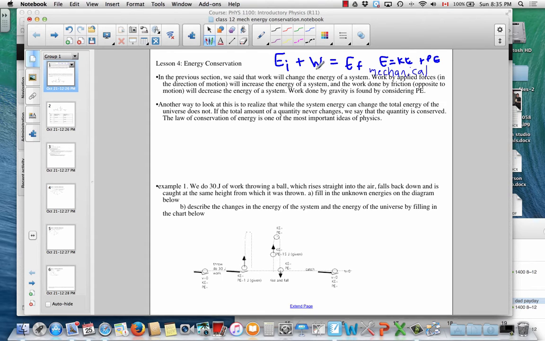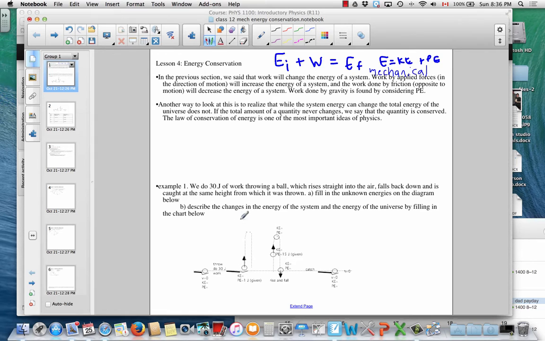But there's another way of looking at that. And that is to say that although the energy of the system can go up or down, the energy of the universe doesn't ever change. And so what this term here represents is different forms of energy. If there's an applied force, that would be, say, a portion of the chemical energy in your muscles that was being converted into motion energy. In the case of friction, this of course is thermal energy.